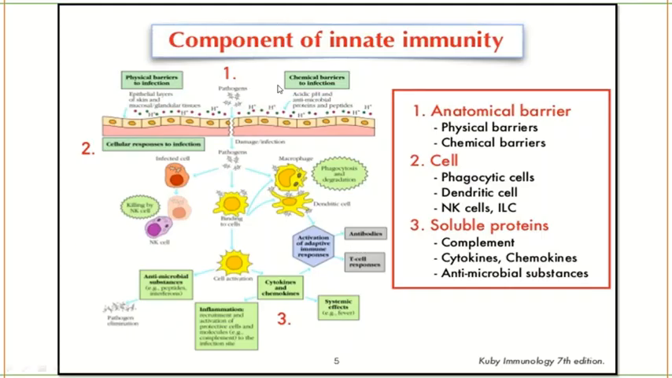So what are the components of innate immunity? The components of innate immunity include anatomical barriers like physical barriers and chemical barriers. In physical barriers, you have your skin and your mucous membrane. In chemical barriers, you have acidic pH and antimicrobial peptides. Cells like phagocytic cells, NK cells, neutrophils and dendritic cells will all be involved in your innate immunity. And soluble proteins like complements, cytokines, chemokines and antimicrobial substances will also be involved in innate immunity.